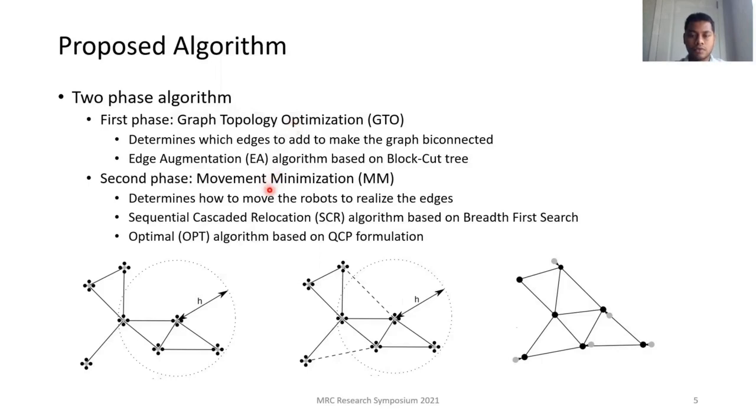The second phase, which we call movement minimization, determines how to realize the edges selected in the first phase by moving the robots minimally. We propose two algorithms for the second phase: the sequential cascaded relocation algorithm, which is based on BFS, and an optimal algorithm based on the QCP formulation. This gives us two heuristic algorithms for the FBR problem, EASCR and EAOPT.